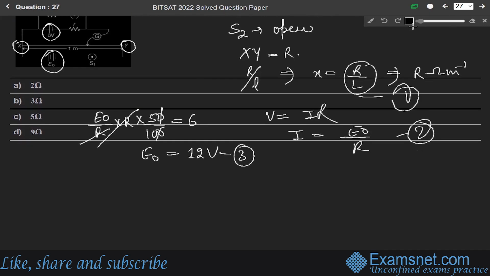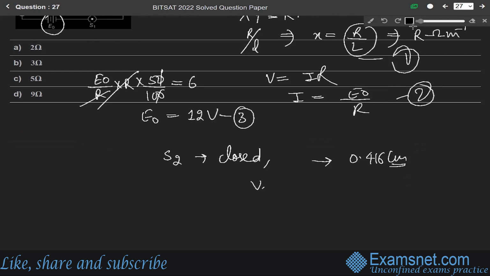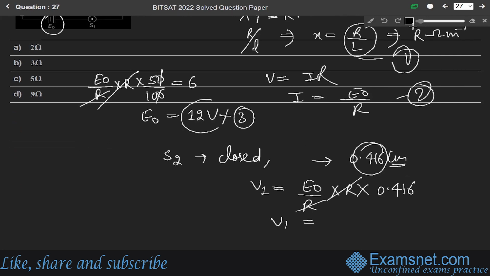Now, according to the question, when S2 is closed, the potential drop is given for 0.416 meter. So here V1 equals E naught over R into 0.416. E naught is 12 volt, just put it here. So we get it is 5 volt. Let us say this is equation number 4.